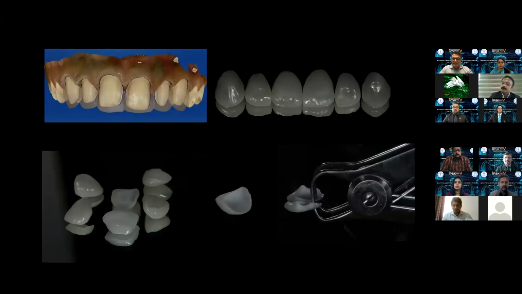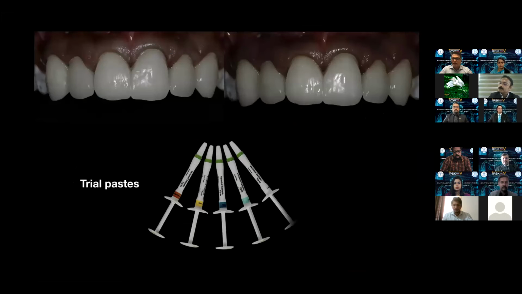And then because we are using CAD blocks that have a little bit of chroma built into them, there is no need to stain and glaze these restorations, right? So you can hand texture and hand polish. So these veneers are hand textured and hand polished.